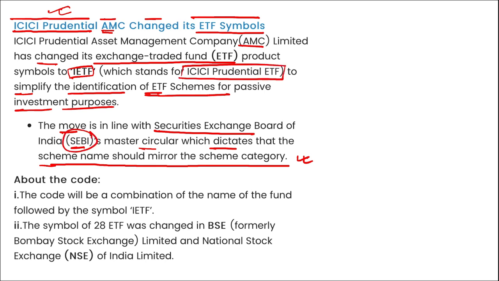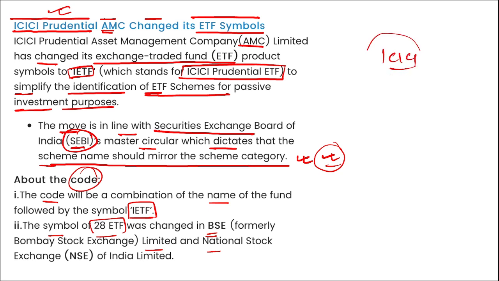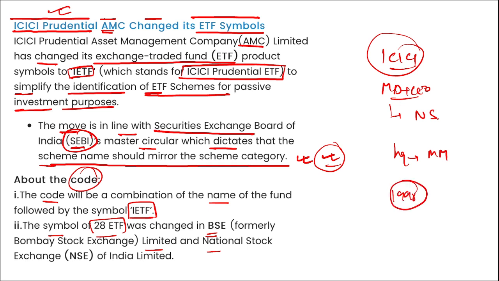This move is in line with SEBI's master circular, which dictates that the scheme name should mirror the scheme's category. The code will be a combination of the name of the fund followed by the symbol IETF. The symbol of 28 ETFs was changed in BSE Limited and NSE Limited of India. If we talk about ICICI Prudential Asset Management Company, the Managing Director and Chief Executive Officer is Nimesh Shah. Headquarter is in Mumbai, Maharashtra, and it was established in 1998. So coming back, it is ICICI Prudential Asset Management Company that has changed their ETF symbol.